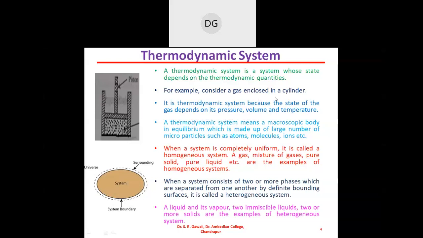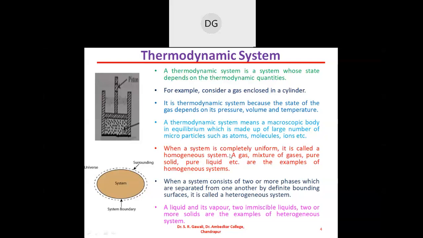The gas enclosed in a cylinder is nothing but the thermodynamic system, and the state of this system depends upon the pressure, volume and temperature. The thermodynamic system means a macroscopic body in equilibrium, which is made up of a large number of microparticles such as atoms, molecules or ions. When the system is completely uniform, it is called the homogeneous system.